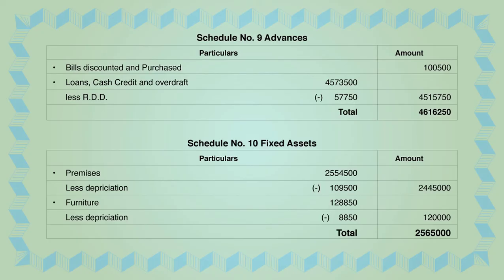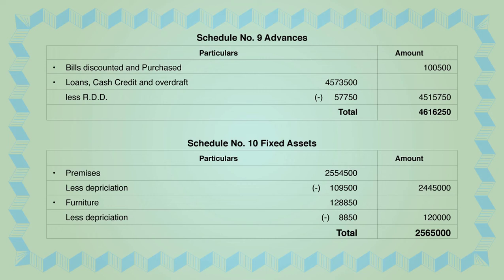Now we start with schedule number 9. Its heading is advances, particulars and amount. We know that in advances different items are coming. First is bills discounted and purchased. This amount you have to check from the trial balance. You can see that in the trial balance it is bills discounted and purchased 1,05,000. So that amount will be transferred in schedule number 9.